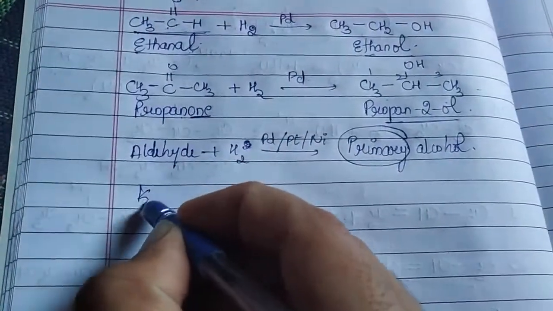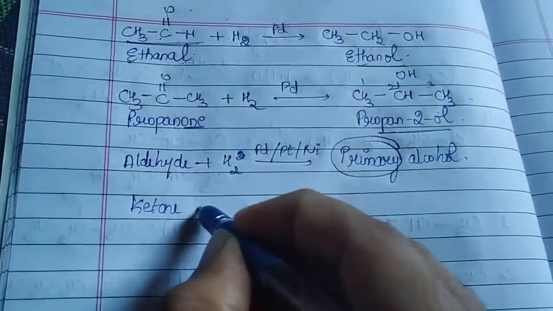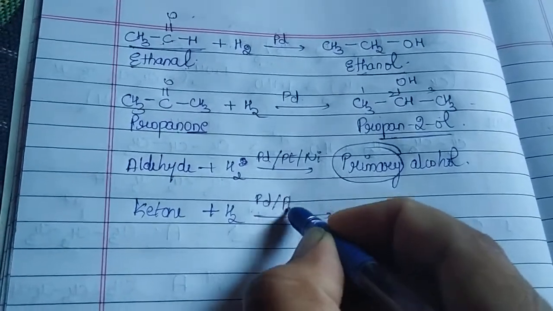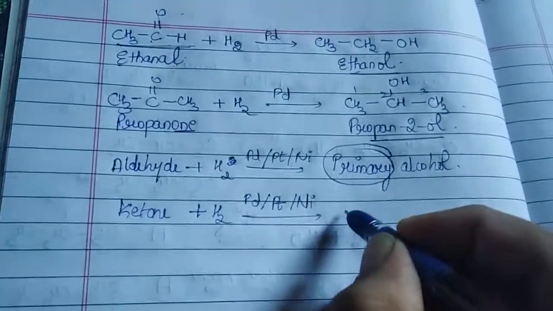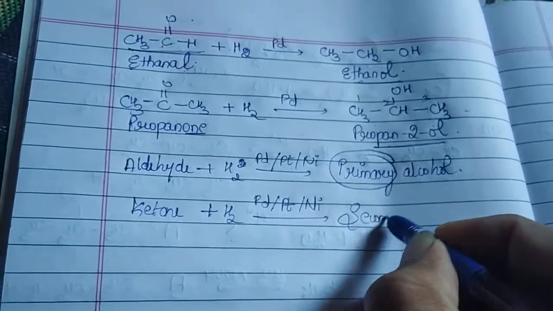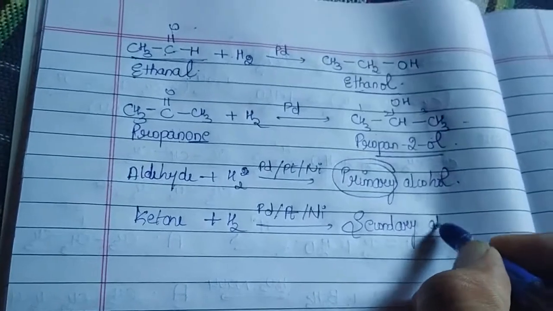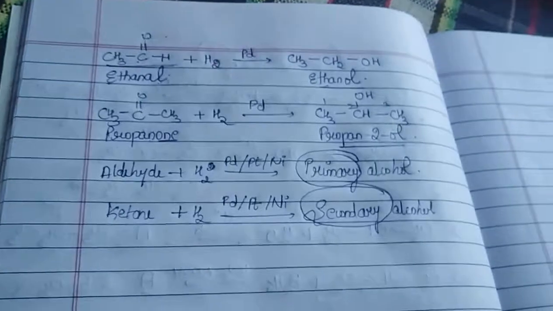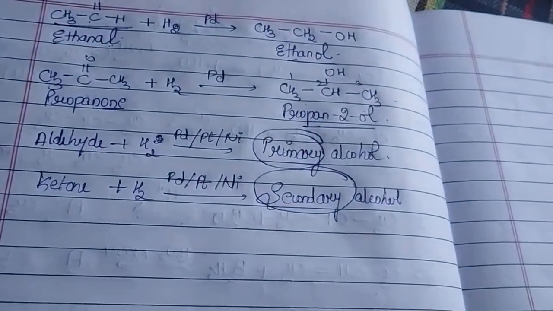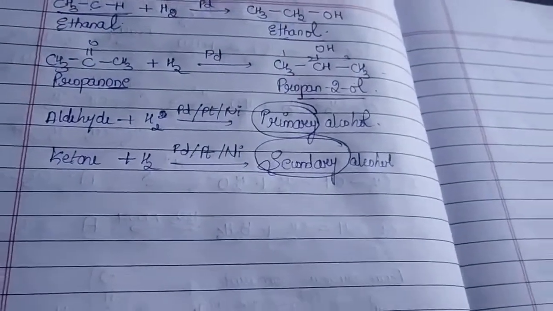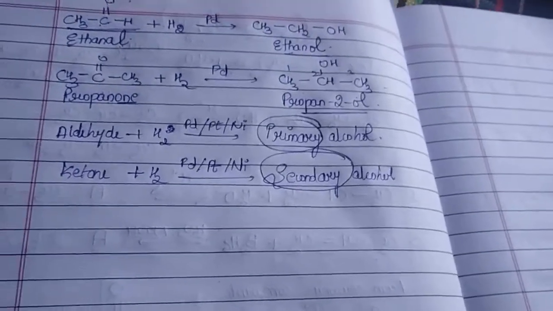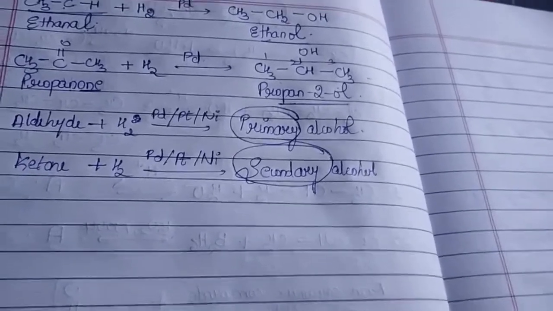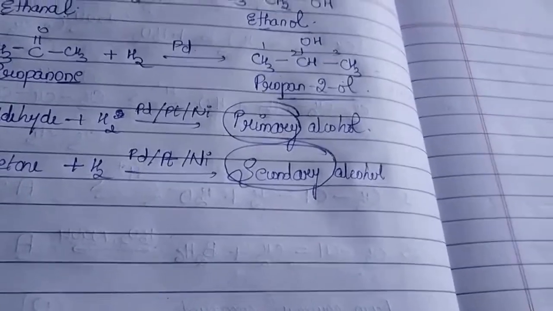Similarly, whenever we are reducing our ketone in the presence of hydrogen and a palladium, platinum or nickel catalyst, what are you going to get? Of course, an alcohol, but what type of alcohol? Secondary alcohol. It is very important to make a note of this point. Whenever an aldehyde is reduced in the presence of platinum, nickel or palladium catalyst, you will get a primary alcohol, whereas a ketone reduced with hydrogen and nickel, platinum or palladium catalyst gives a secondary alcohol.